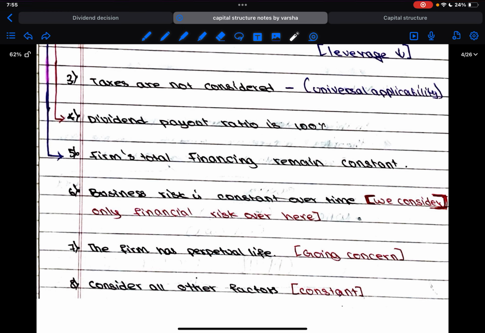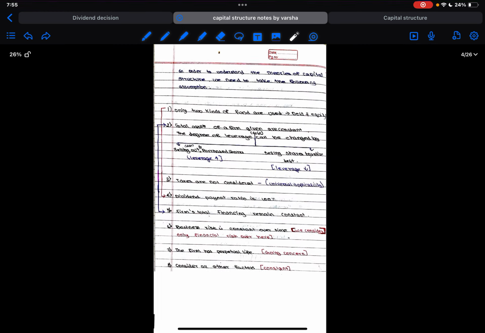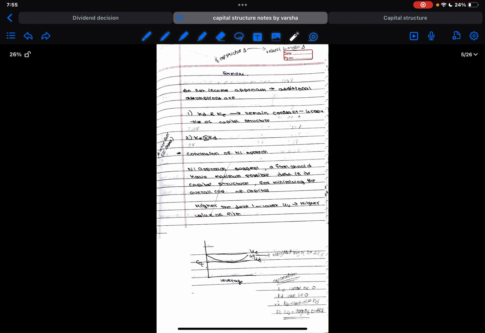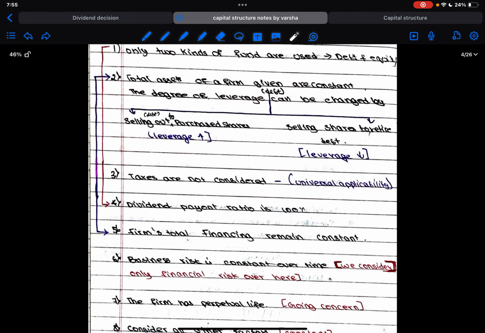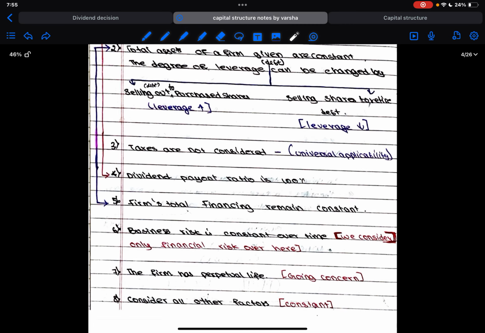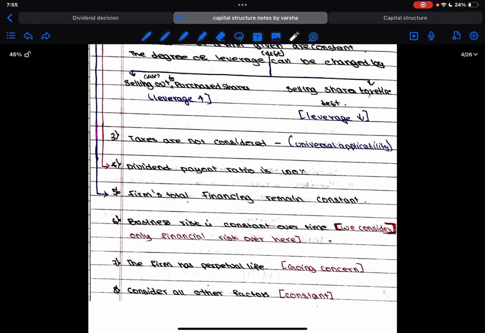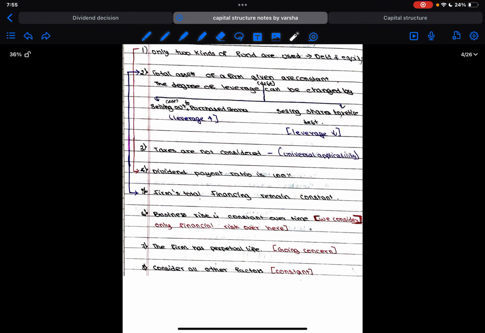Then consider all other factors. What are the other factors? Whatever it be, operating losses or trend, let everything else be constant. Okay. So it should be perpetual. The company is assumed to be perpetual. All other factors are constant. Risk is constant. The firm's total financing remains constant.